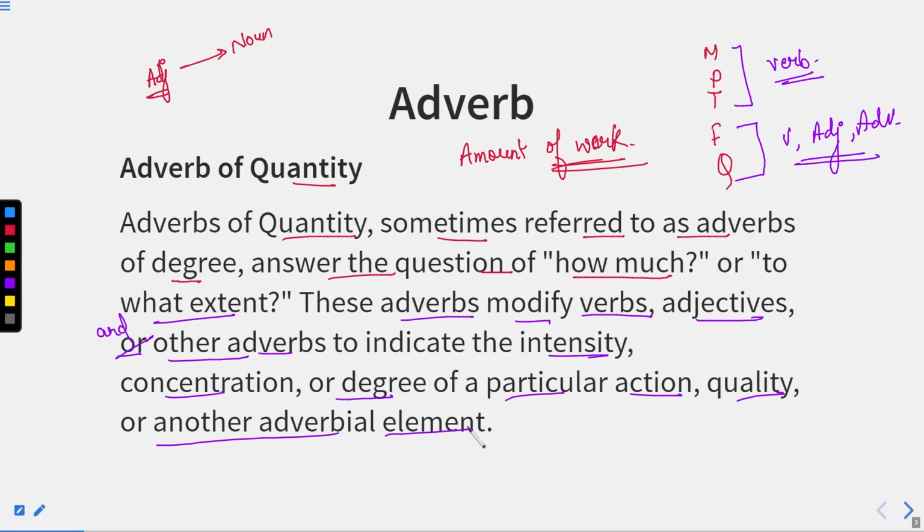Basically, frequency also can qualify the verb part only. Well, this frequency also comes in this part, that is, it also describes the verb part only. There is actually quantity only which can qualify verb, adjective, and adverb, but frequency sometimes, when, where, that we'll discuss later on. Now let us move to the next one.